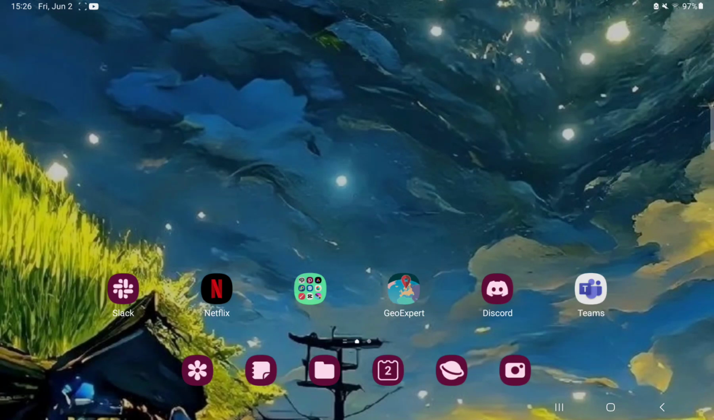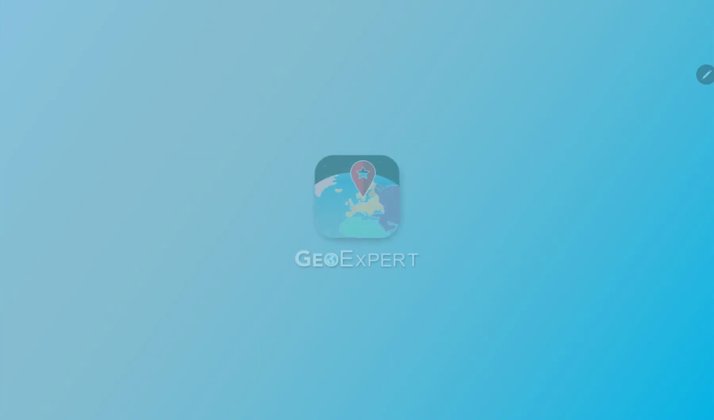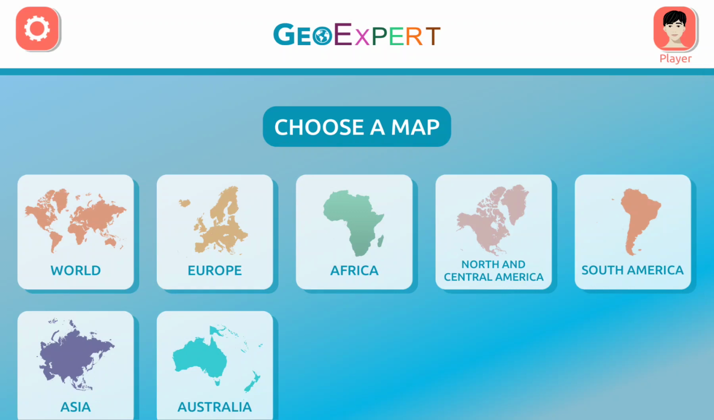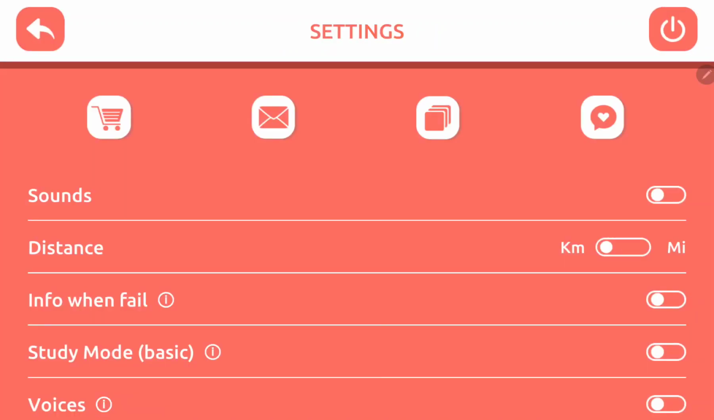So let's jump into it. First of all, open the application on your device. Tap the settings icon at the upper left corner of the screen, and here you can find the first option, the sounds. If you want to enable it, just click the white circle next to it and the sound effects are enabled.